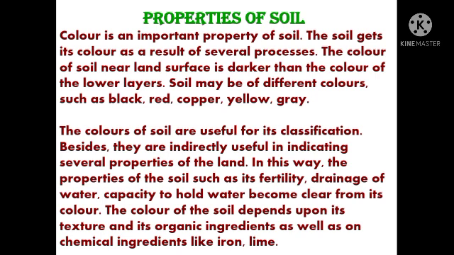So, the proportions of sand or silt or clay-sized particles present in the soil give a texture to the soil. The color of the soil depends upon its texture and its organic ingredient. We know what an organic ingredient is, the remains of living organisms. The color also depends on chemical ingredients like iron and lime.